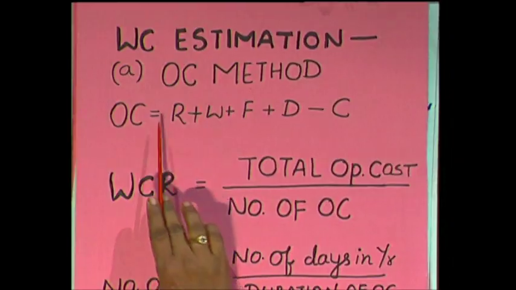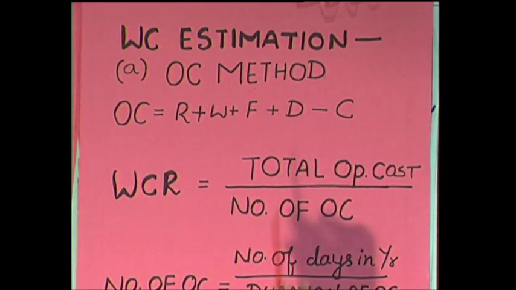Now, let us take an example and see how we are going to calculate this working capital. First, you calculate this operating cycle so that we know how much time is being taken to complete the sequence of events in a manufacturing concern. Once we get operating cycle, let us say we get 60 days.